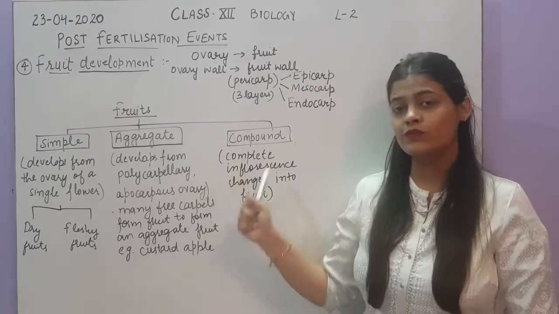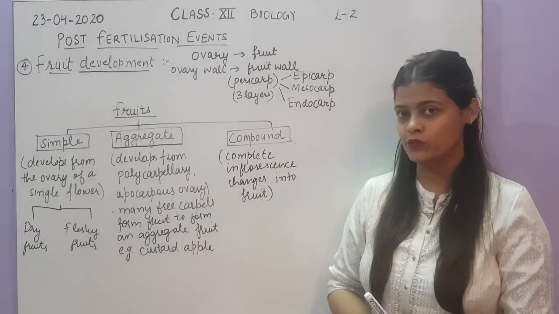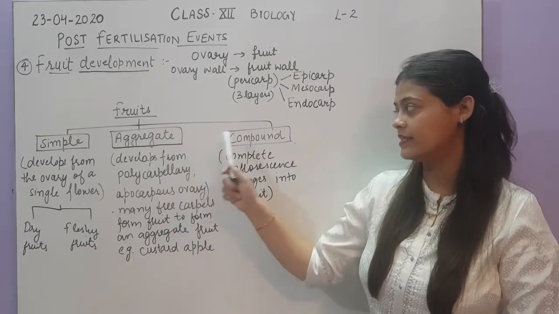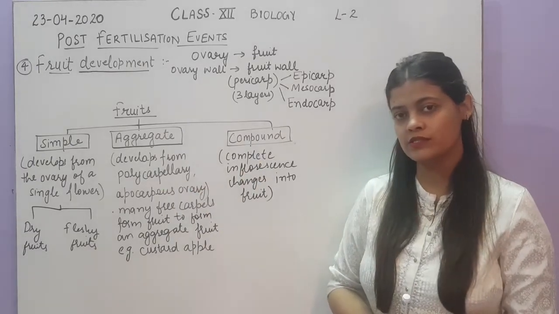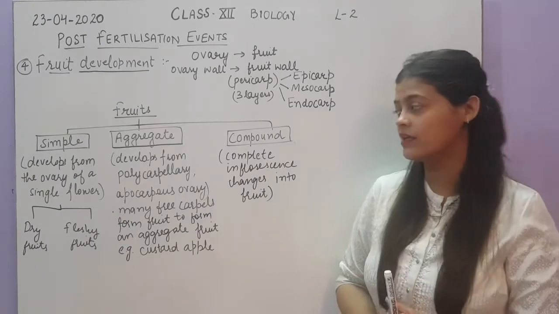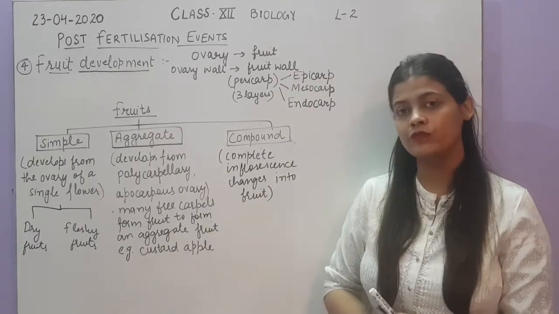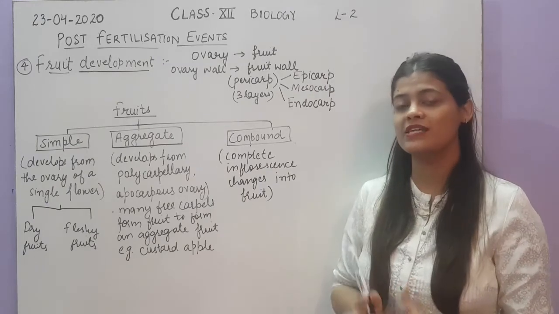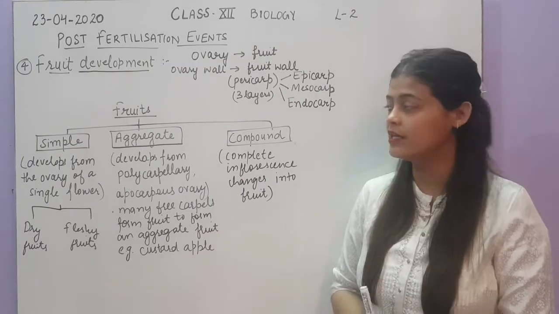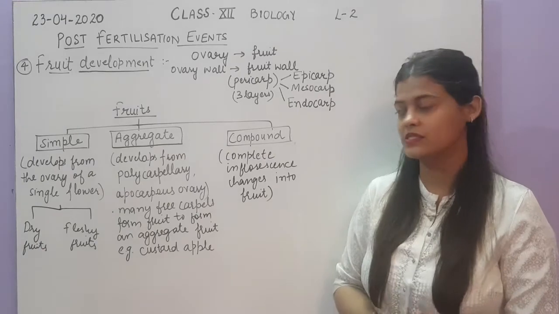Let me remind you, we have discussed 3 types of fruits in class 11: simple, aggregate and compound fruits. On the basis of the development of the fruit, meaning from which part the fruit is developed, the fruits are of 3 types.